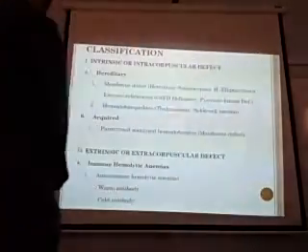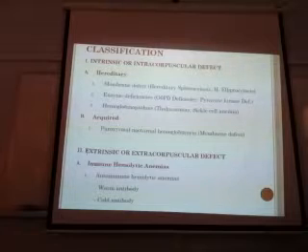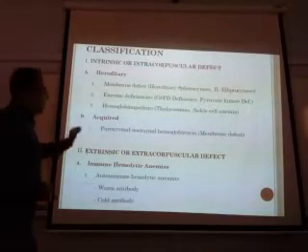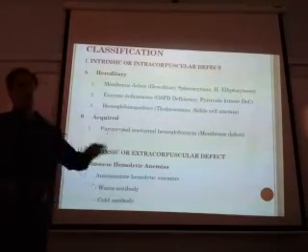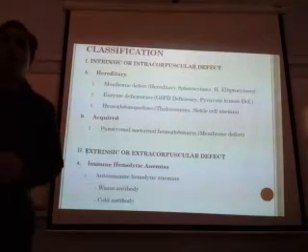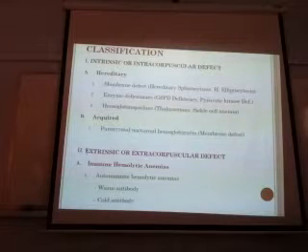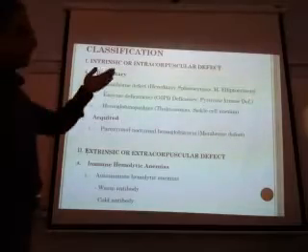Which of these is common here? Sickle cell anemia is common in this part of the world. Even thalassemia is found here. So acquired, you have paroxysmal nocturnal hemoglobinuria. Again, this is a sort of defect in the membrane. We will not go into the detail. There is a gene called PIGA, phosphatidylinositol.